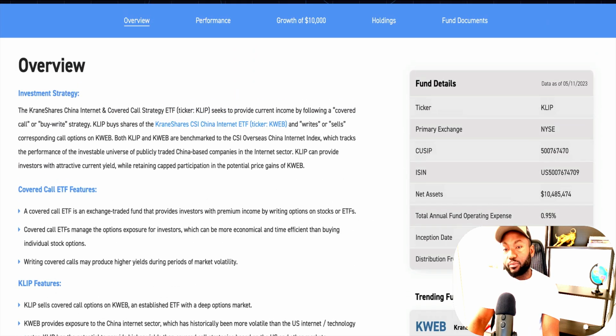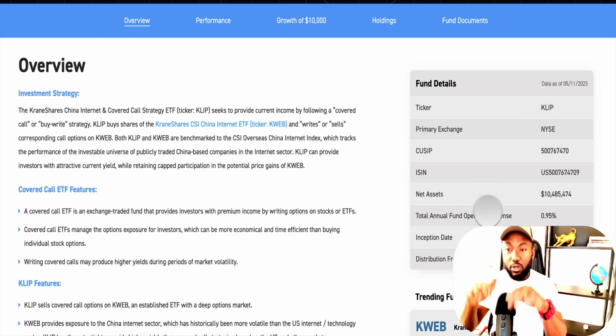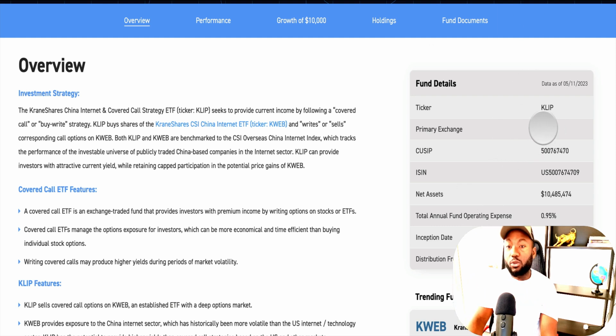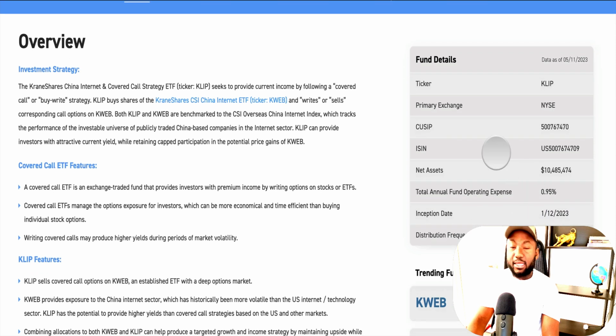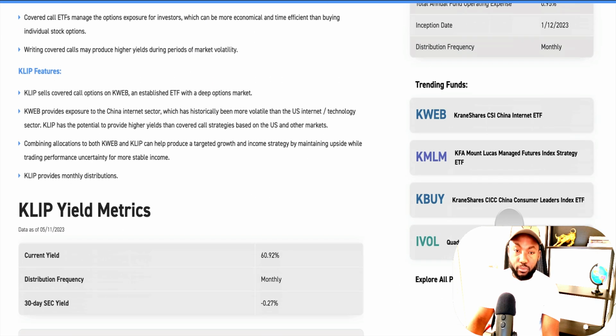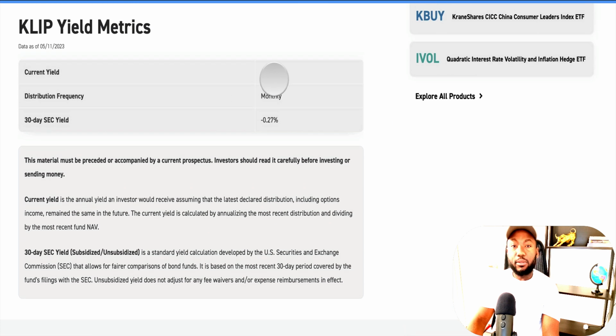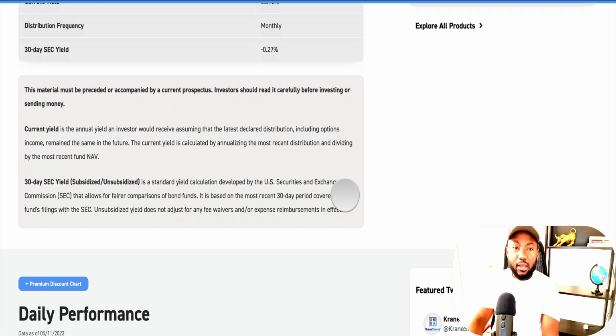We look at the way KLIP is traded. It's on the New York Stock Exchange, and if you want to buy that, you're going to go to your brokerage and put in the ticker symbol KLIP. You just have to make sure it's traded on the New York Stock Exchange if you want to buy. Net asset value at this moment is close to 11 million. We look at the inception date, it was January 12th, 2023, so it's brand new. The current yield right now is about 60.92, so about 61%.